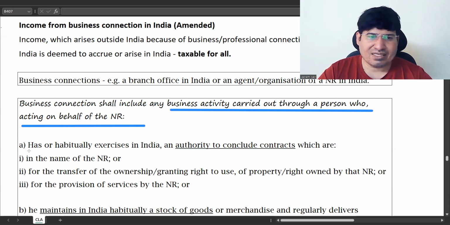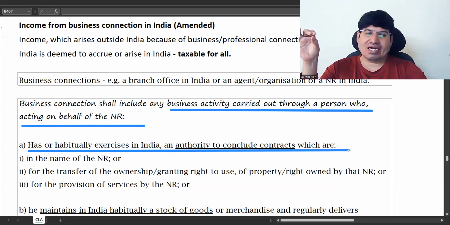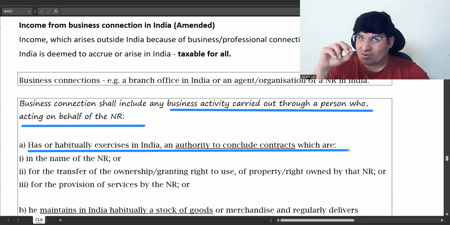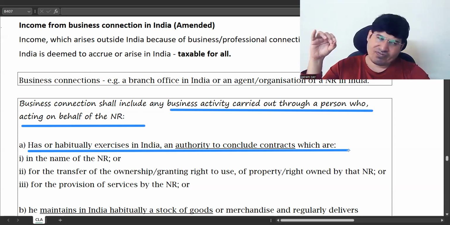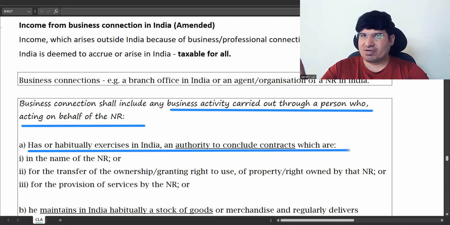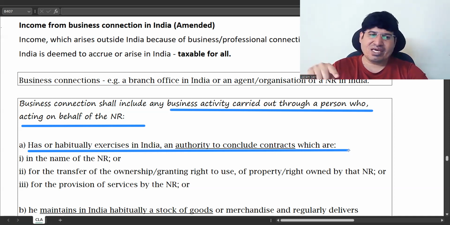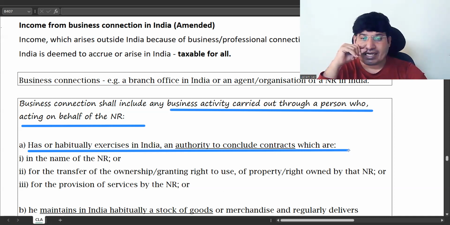Who has or habitually exercises in India authority to conclude contracts. When they say authority to conclude contracts, the normal employee cannot conclude contracts, right? Concluding means you are finally able to close contracts. You agree the terms and you give the go-ahead, the flagging of the contract. Can a normal employee do that? Or will someone important do that? So he has, or habitually exercises.